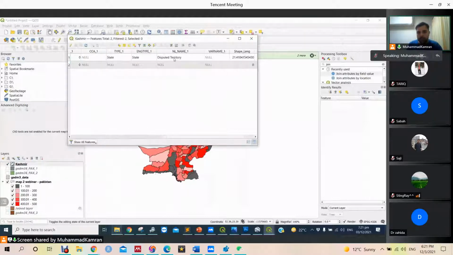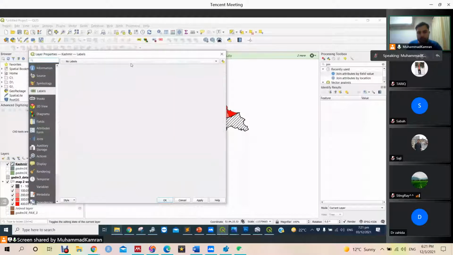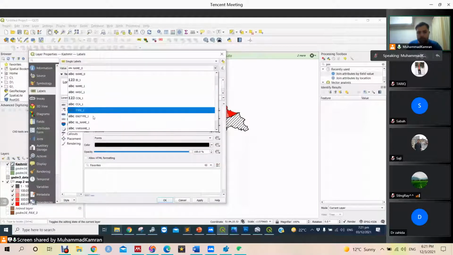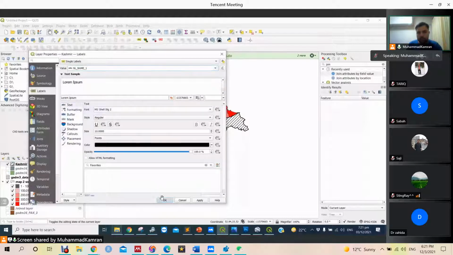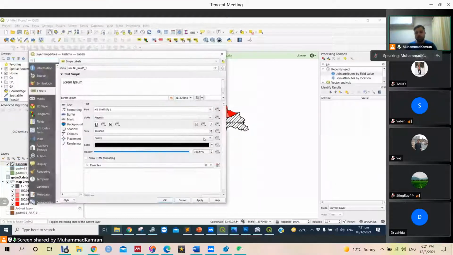We can name it with NL name 1. First we go to label and then single label, then we can say NL underscore name 1. This will be the disputed territory and lying here, and its color is very dark right now.